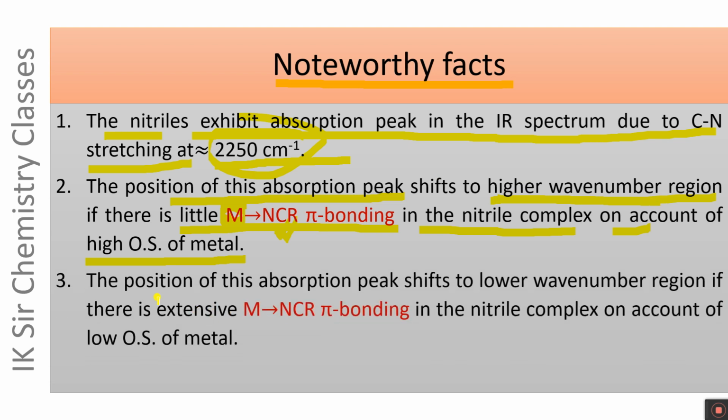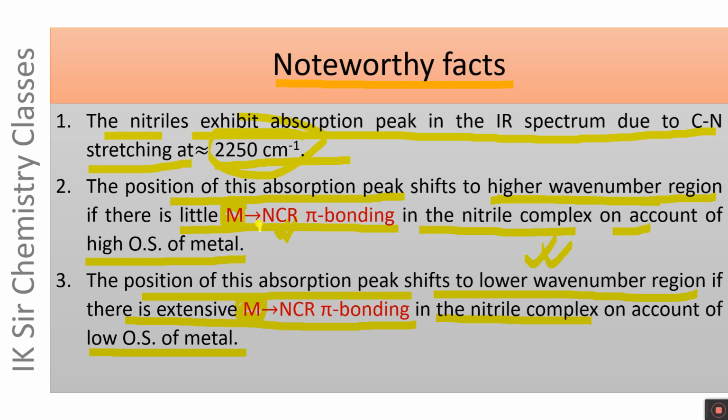On the other hand, the position of this absorption peak shifts to the lower wave number region if there is extensive metal to nitrile pi bonding in the nitrile complex on account of the low oxidation state of the metal. If the oxidation state of the metal is low, the formation of this pi bond takes place to a greater extent, and the CN stretching frequency shifts to the lower wave number region.